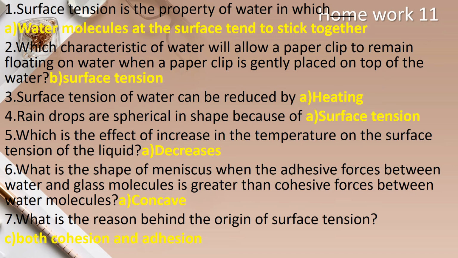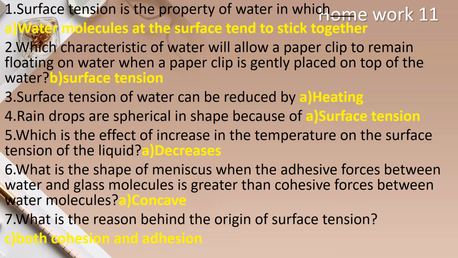Children, let us check the previous day's homework. The first question: surface tension is the property of water in which water molecules at the surface tend to stick together. Option A is the correct answer. Second one: which characteristic of water will allow a paper clip to remain floating on water when it is gently placed on top of the water?